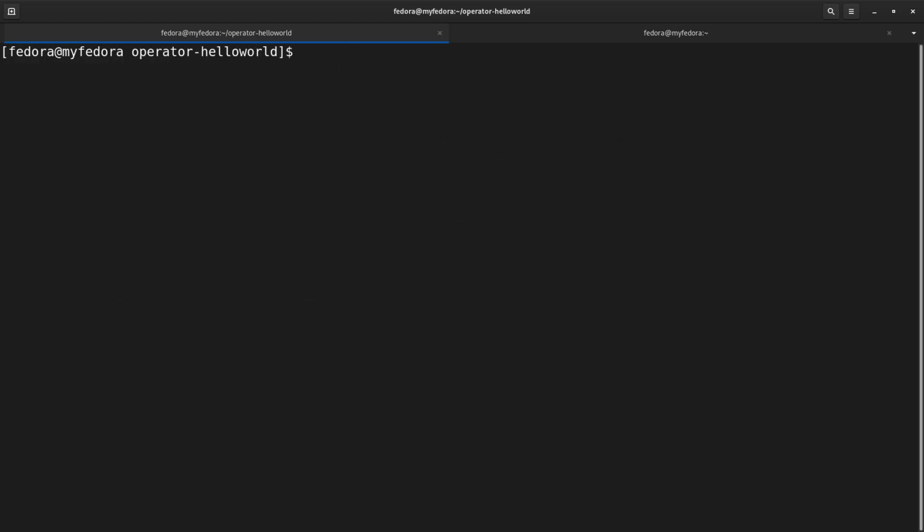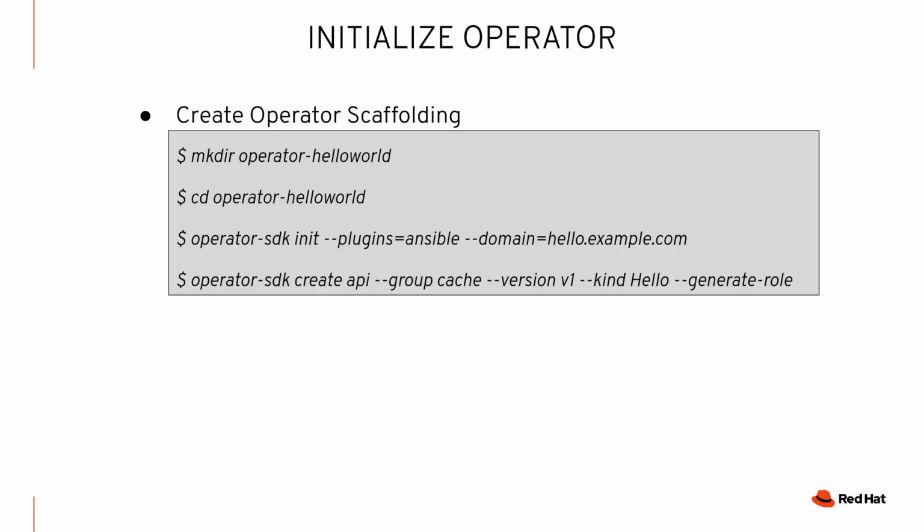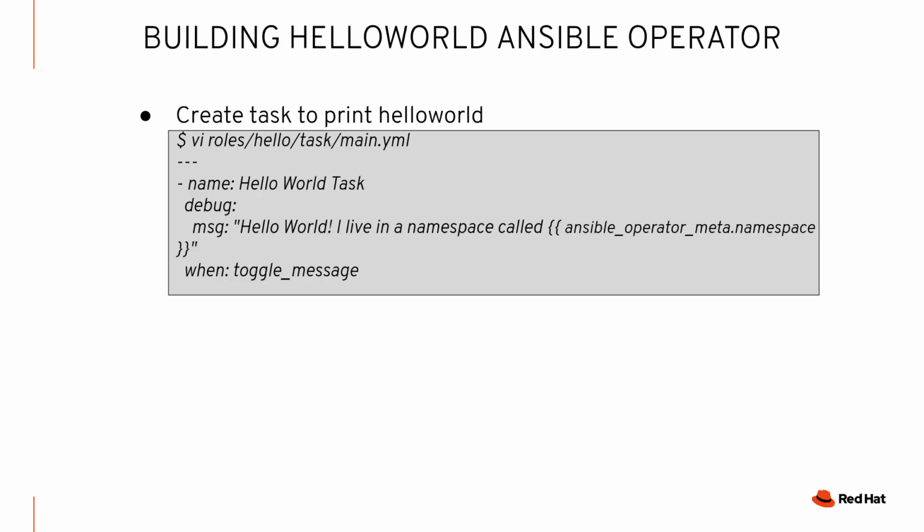So I'm going to go back now to the next step, and we're going to add a task. This is going to be just printing a hello world, but I am showing you here how to get information from the CR. Again, the CR is a custom resource. This is how a user interacts with an operator. It's how they interact with the CRD, which is the operator API endpoint. And so we're able to get parameterize, get information from the user, in order to make decisions in our operator.